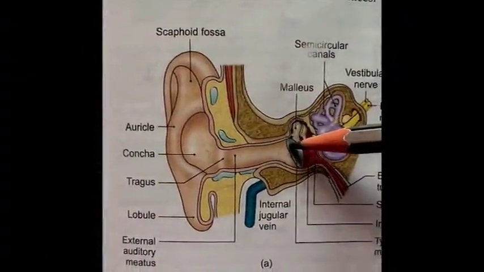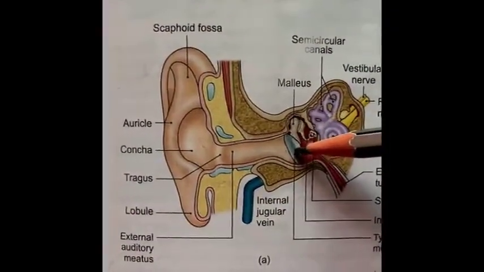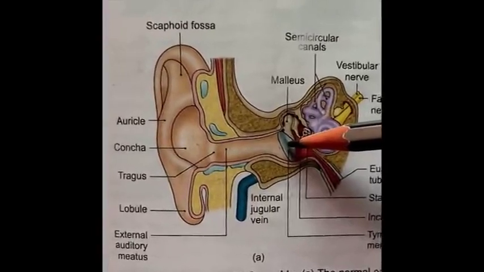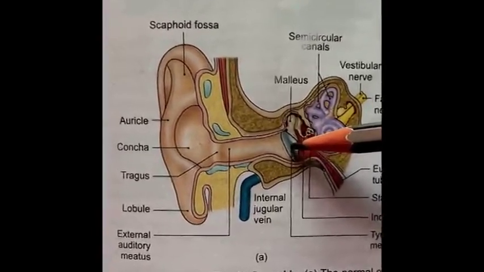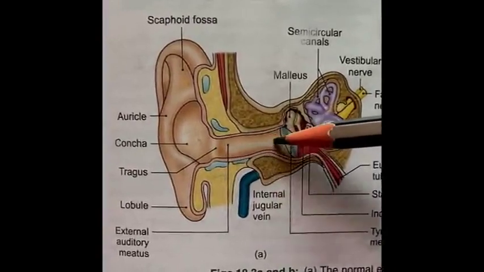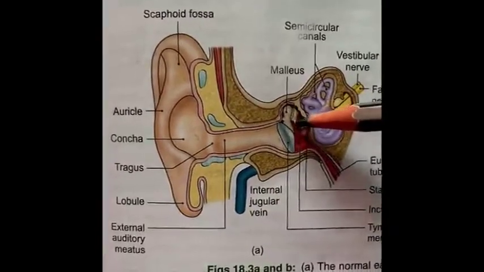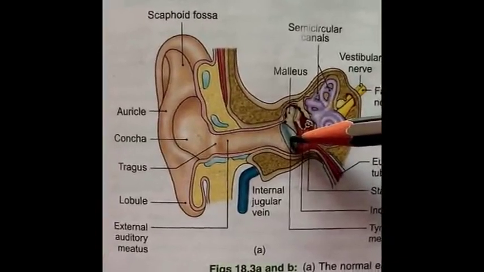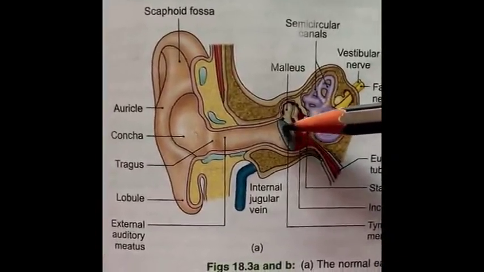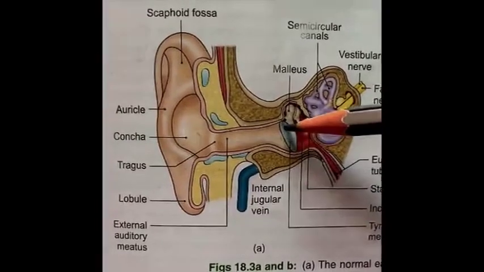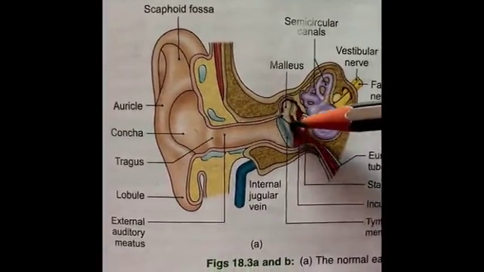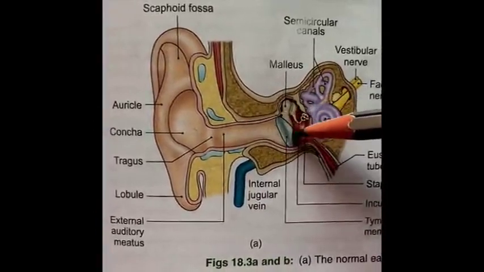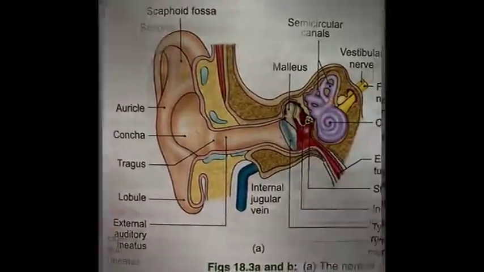Lateral wall of middle ear cavity is also known as membranous wall because it is formed by tympanic membrane and it separates the external acoustic meatus from middle ear cavity. So lateral wall is mainly formed by tympanic membrane along with the tympanic ring and sulcus. It is the part of bone in which this tympanic membrane is lodged.